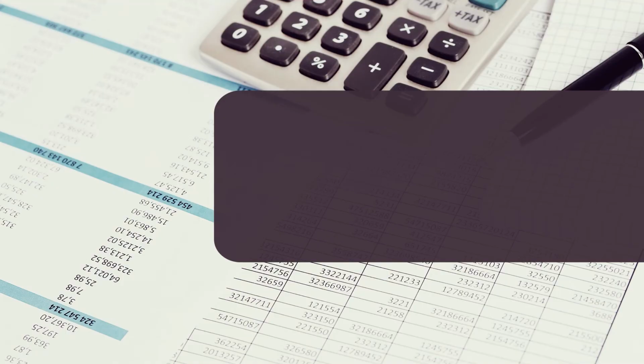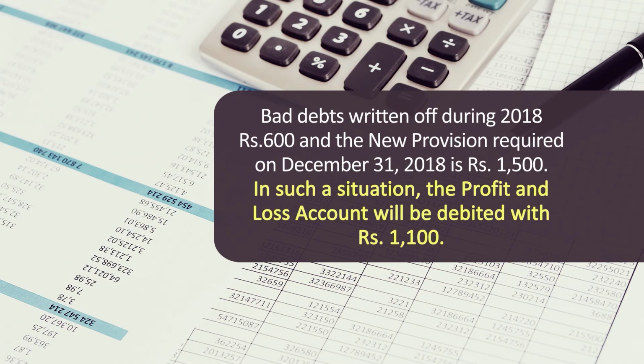Bad debts written off during the year 2018 were rupees 600, and the new provision required on 31st December 2018 is rupees 1500. So in such a situation, the profit and loss account will be debited with rupees 1100.